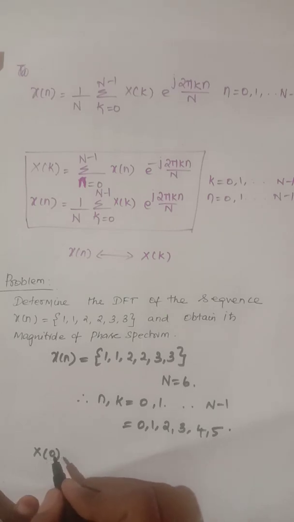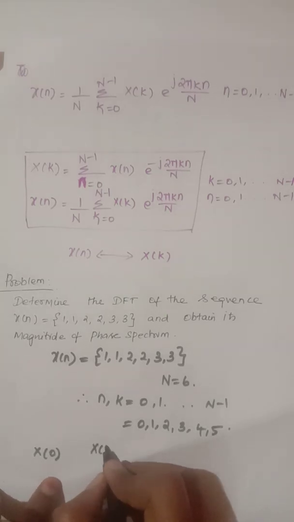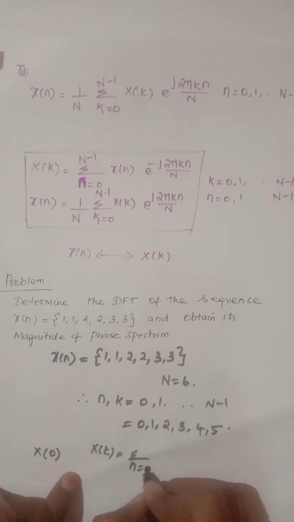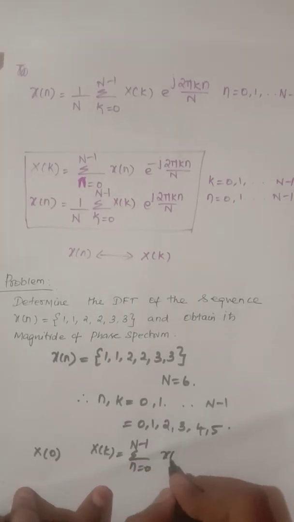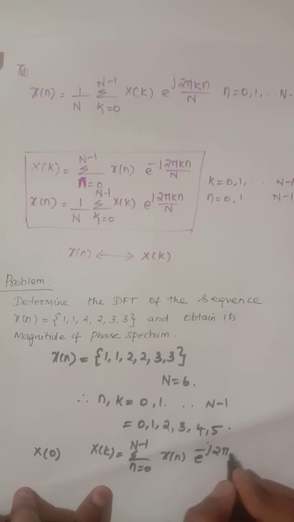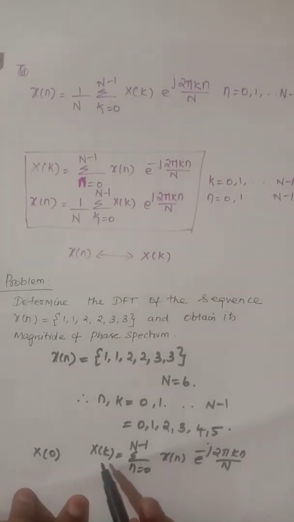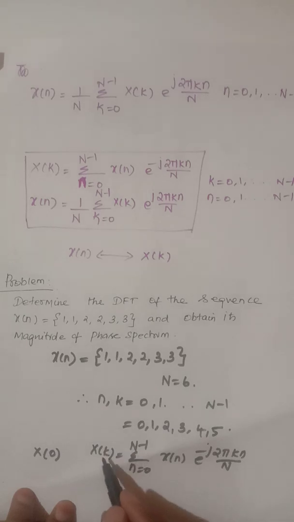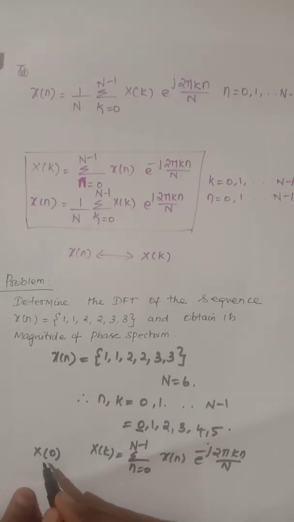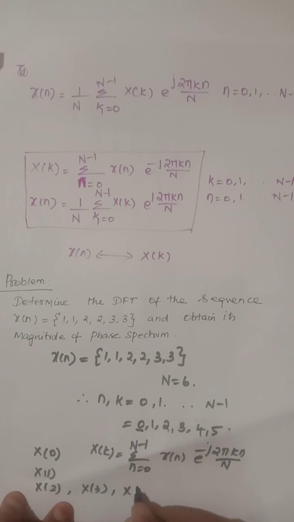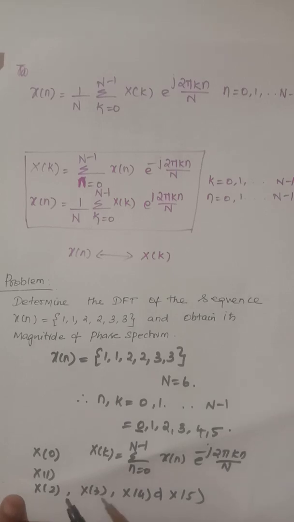In the formula, x of k equals summation n equals 0 to N minus 1 x of n e power minus j 2 pi k n by N, k varies over the discrete values. So first we substitute the first value 0 and find x of 0. Similarly, we need to find x of 1, x of 2, x of 3, x of 4 and x of 5. So first we will see how to find these values.